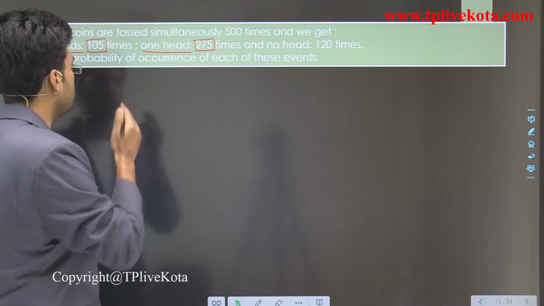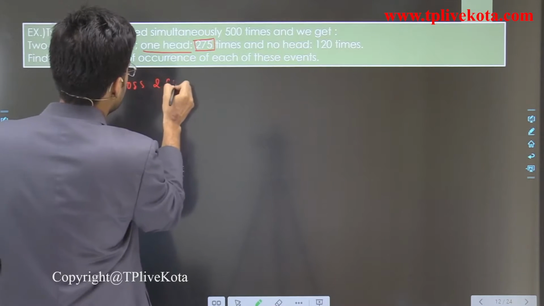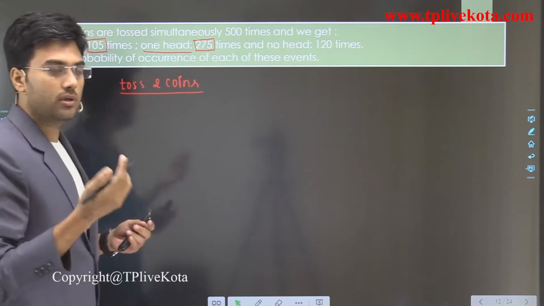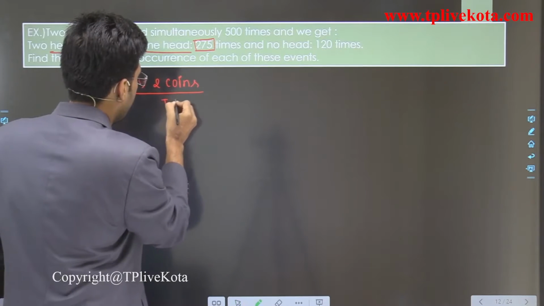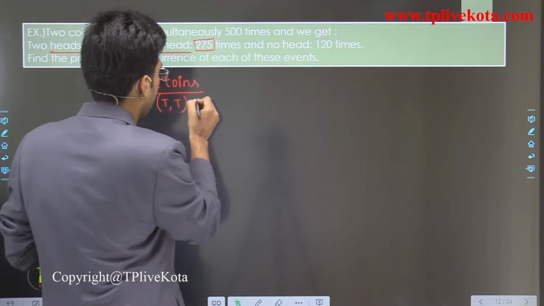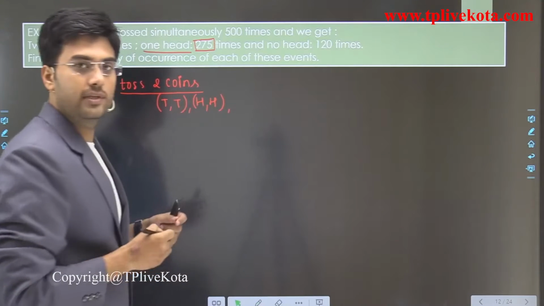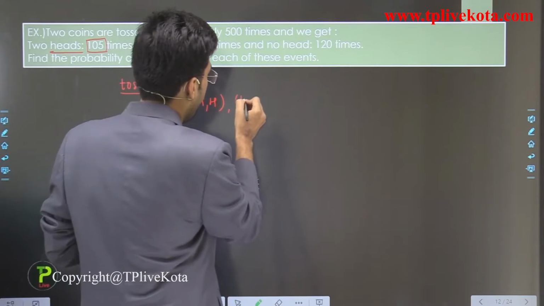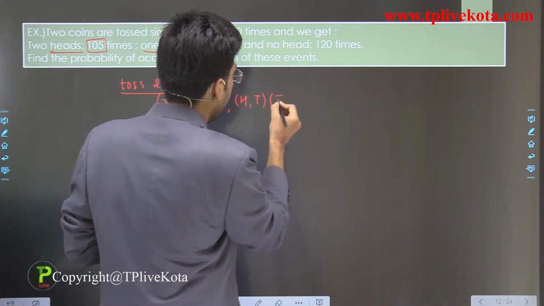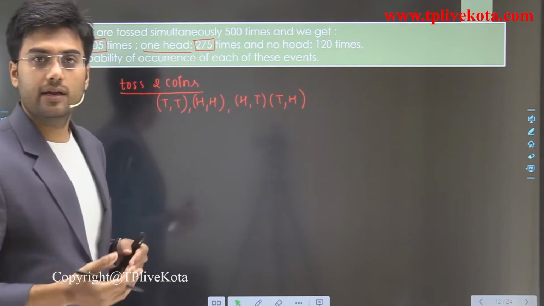Students, when we toss two coins, the possible outcomes are: we will get heads on both coins, head on one coin and tail on the other, or tail on the first coin and head on the second coin.